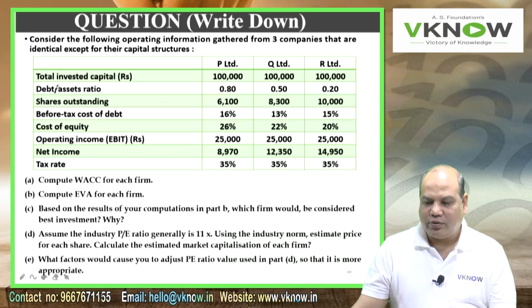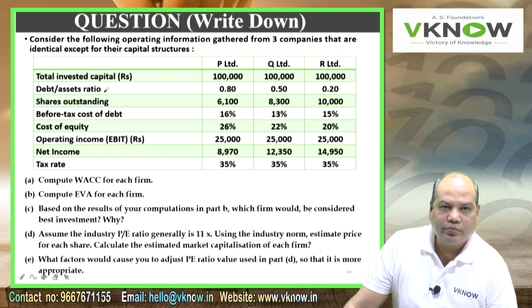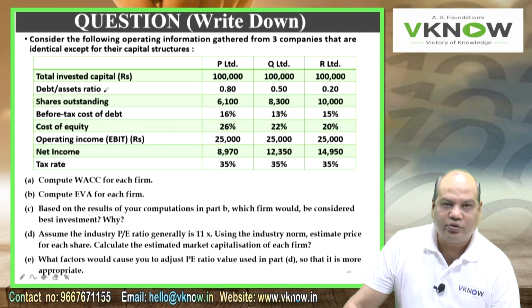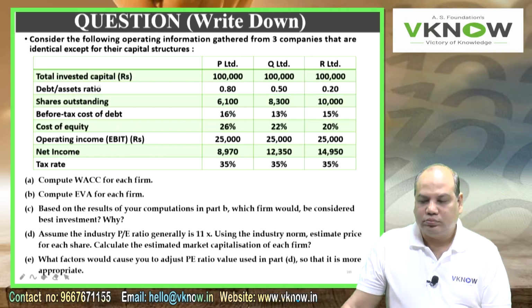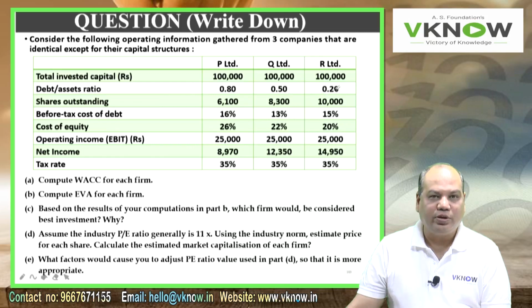Then write debt to asset ratio: 0.80, 0.50, 0.20.